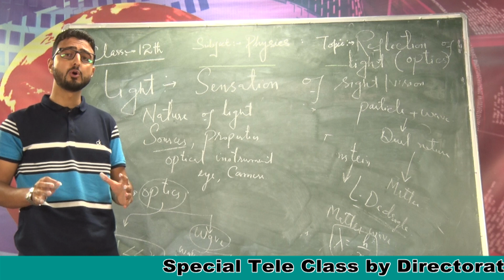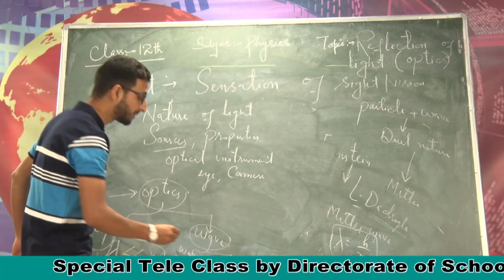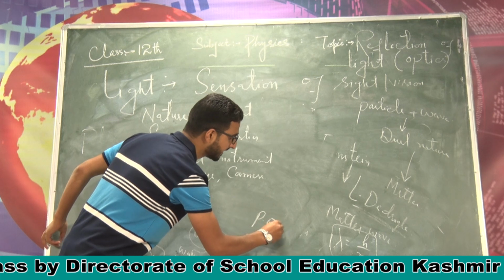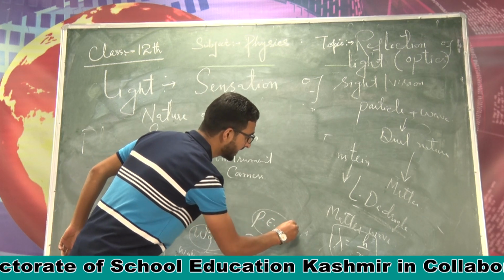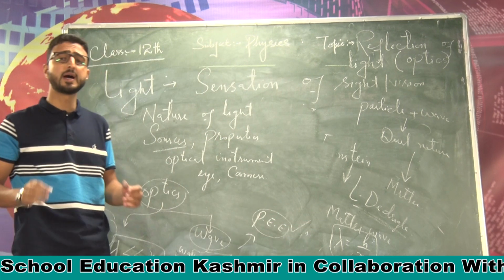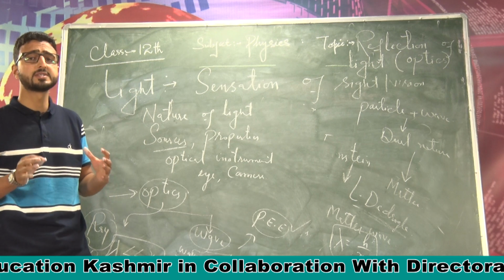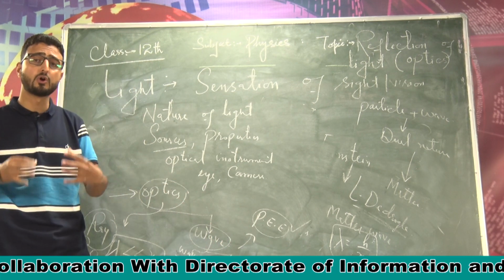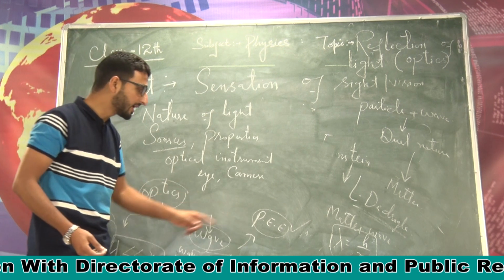And in quantum optics what we explain are phenomena like the photoelectric effect. As I said earlier, this photoelectric effect was explained by Albert Einstein on the basis of E equal to h nu. So the photoelectric effect confirms the quantum nature of light.